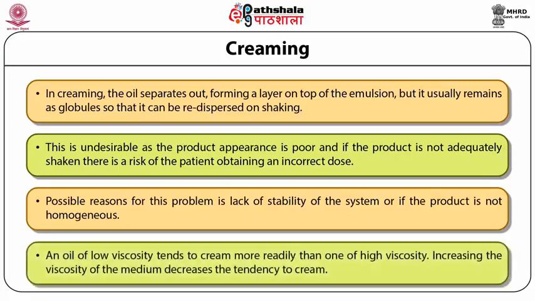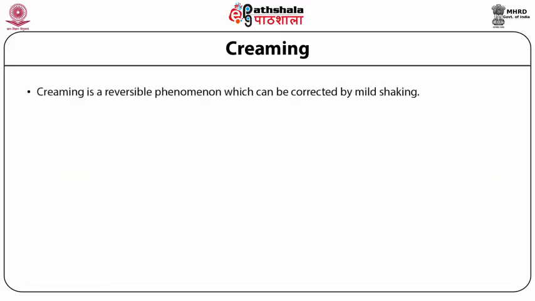An oil of low viscosity tends to cream more rapidly than one of high viscosity. Increasing the viscosity of the medium decreases the tendency to cream. Creaming is a reversible phenomenon which can be corrected by mild shaking.